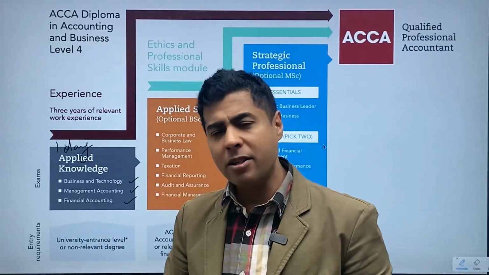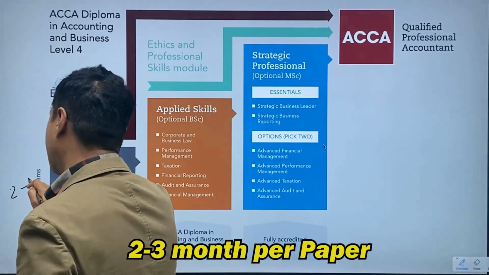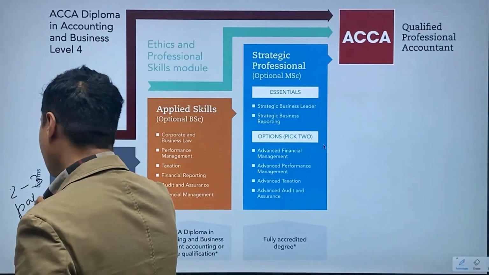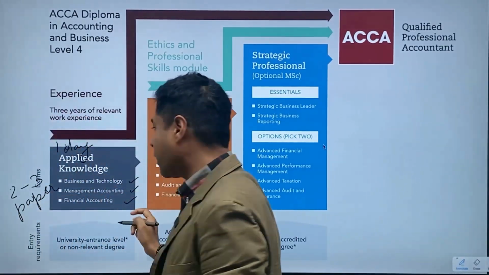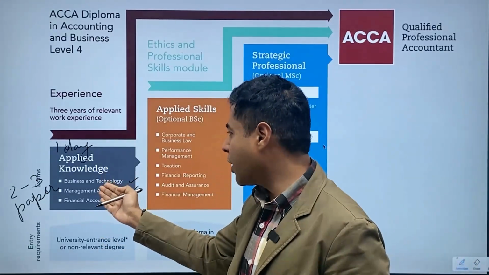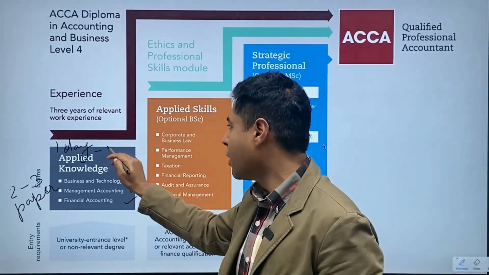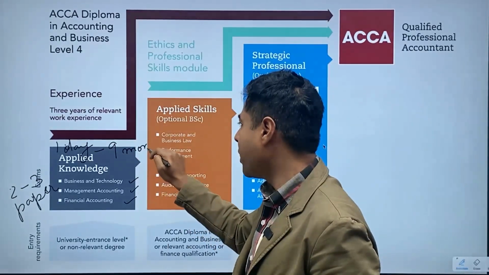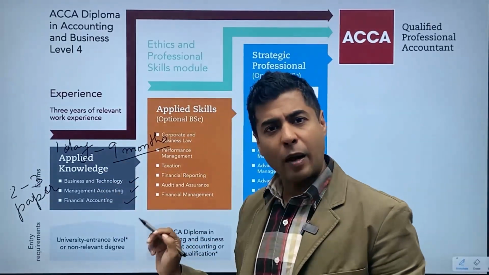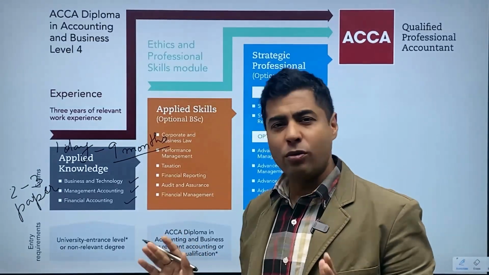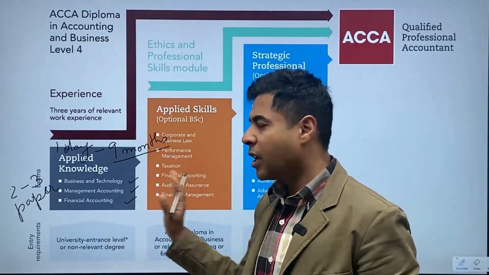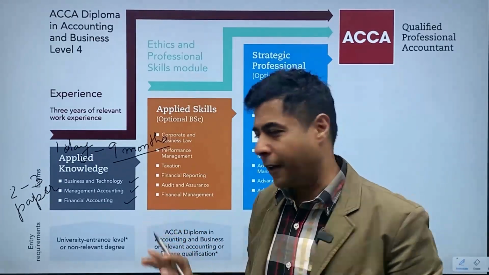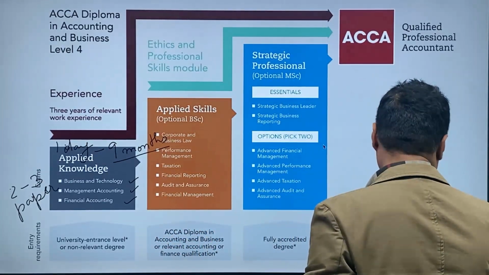But logically speaking, systematically speaking, how much time would it take for a normal, good, smart person to prepare for these subjects? My answer is it usually takes about 2 to 3 months per paper. So if you really want to prepare for this, multiply this, 3 times 3, 9 months is what you can finish off. So this is my standard recommendation for this particular level. Applied knowledge level can be finished in 6 to 9 months by a logical, sensible person if he studies say 3 to 4 hours a day. Alright, let's move on to the next slide.